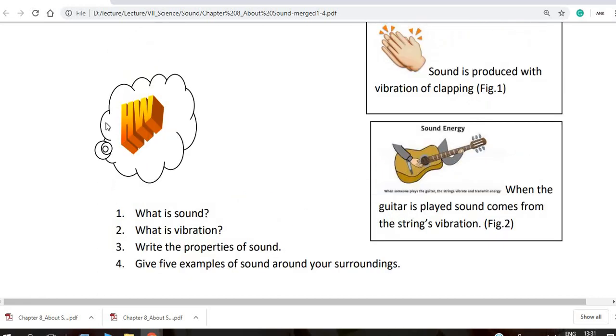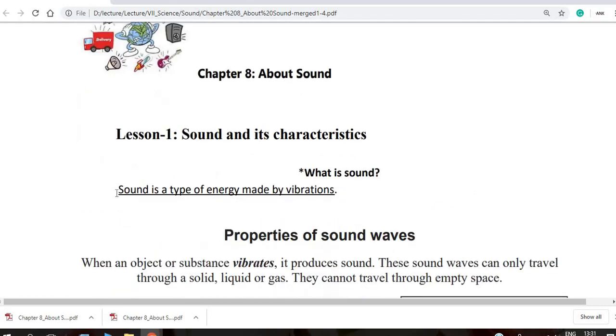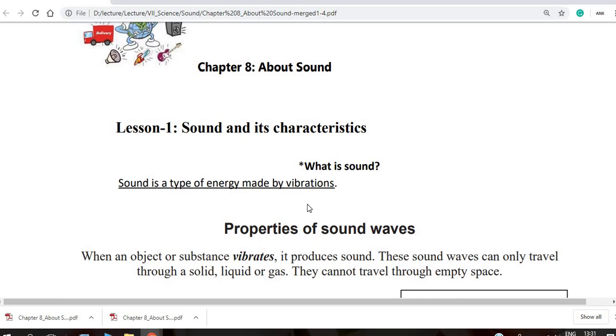So this is the homework. Number 1: what is sound? And what is vibration? Write the properties of sound and give 5 examples of sound in your surroundings. What is sound is a very easy definition. You can write that sound is a type of energy made by vibration, or you can add something else. There are a lot of resources. You can search on Google, or in another book.